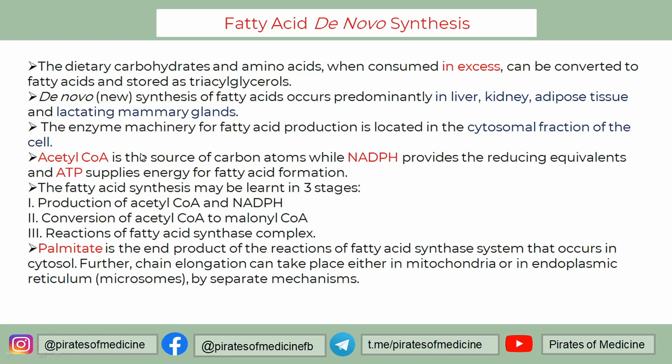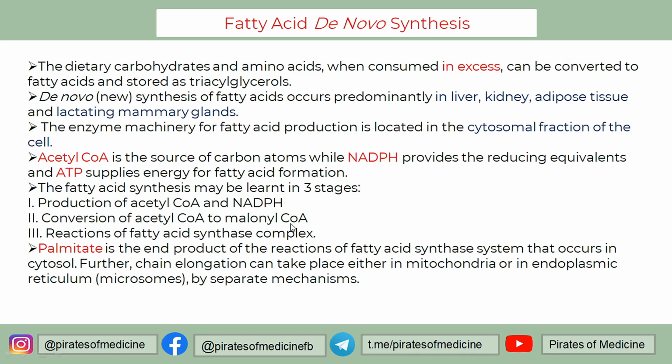Acetyl coenzyme A is converted from the carbohydrates and amino acids, and this is used as a basic raw material for conversion into fatty acid. So acetyl coenzyme A is the source of carbon atoms, NADPH provides reducing equivalents, and ATP is the source of energy. It occurs in 3 steps. First is the production of acetyl coenzyme A from the carbs and the amino acids, and also production of NADPH. Then acetyl coenzyme A is converted into malonyl coenzyme A, and the malonyl coenzyme A comes into the big reaction complex of the fatty acid synthase.